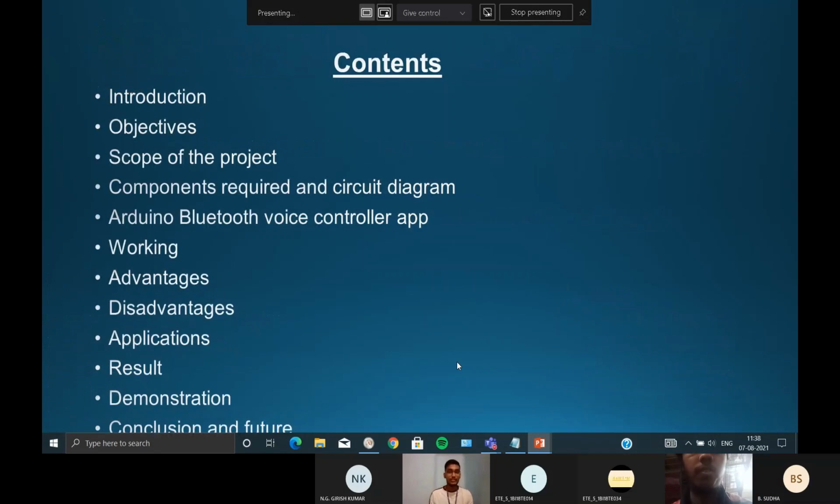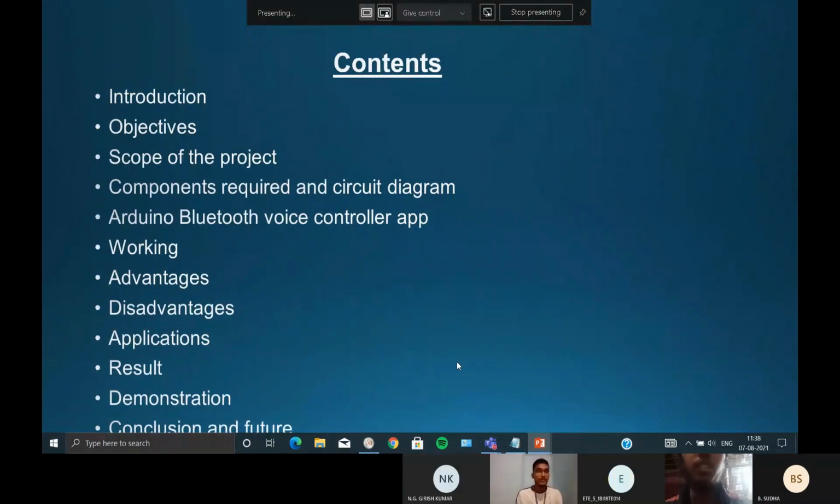So let us look into the contents of this presentation: introduction, objective, scope of project, components required in circuit diagram, Arduino Bluetooth voice controller app, working, advantages and disadvantages, application, result, demonstration, and finally the conclusion and future.